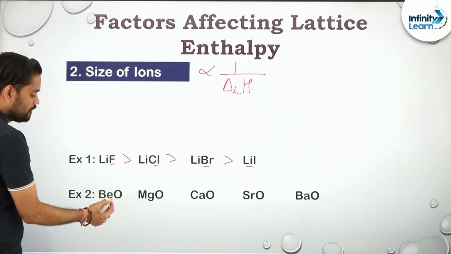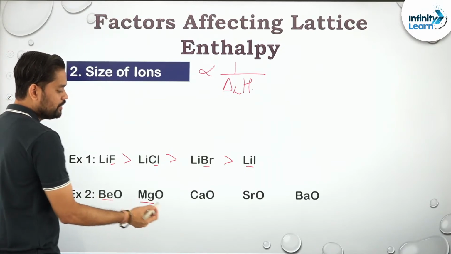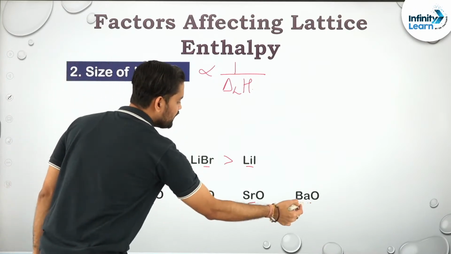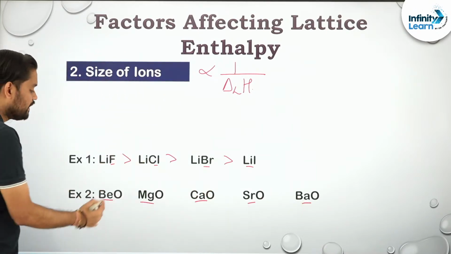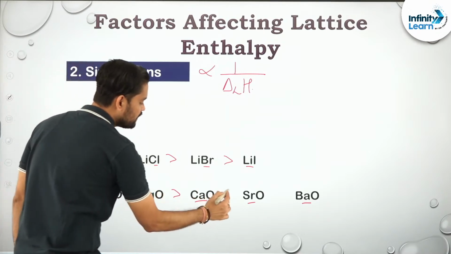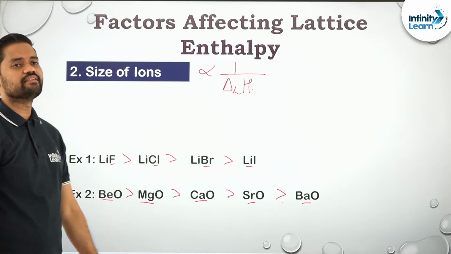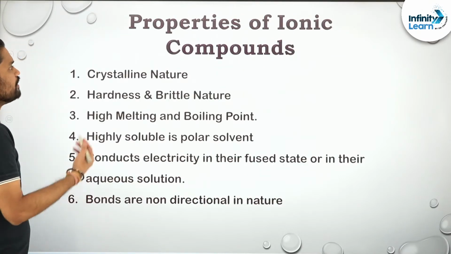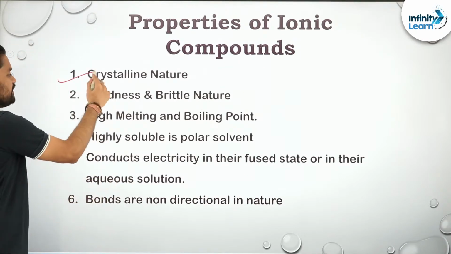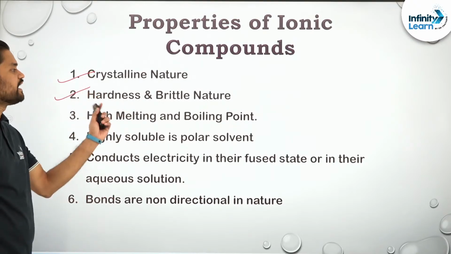Second, again if you'll see, beryllium is smaller than magnesium, which is smaller than calcium, strontium and barium. Again what is happening? Size is increasing, hence lattice enthalpy will decrease, as simple as that. Clear? So these are the factors that affect what? Lattice enthalpy. Clear?